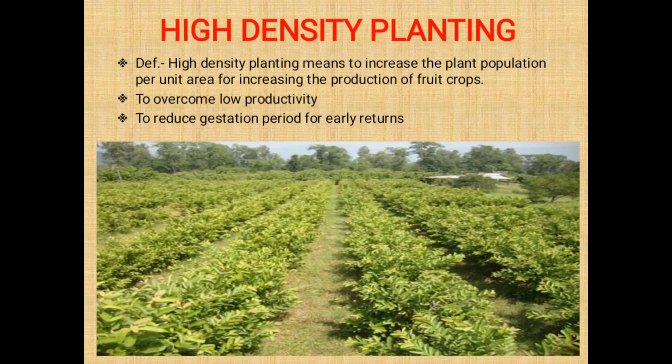What is meant by high density planting? High density planting means increasing the plant population per unit area for increasing the production of fruit crops. Second, to overcome low productivity. Third, to reduce the gestation period for early returns. These are the benefits of high density planting. It means increasing the plant population per unit area for increasing production of fruit crops, or to increase the production of export quality fruits.